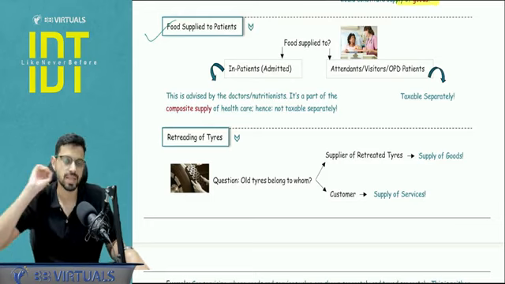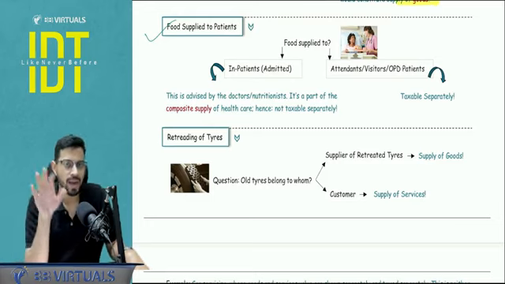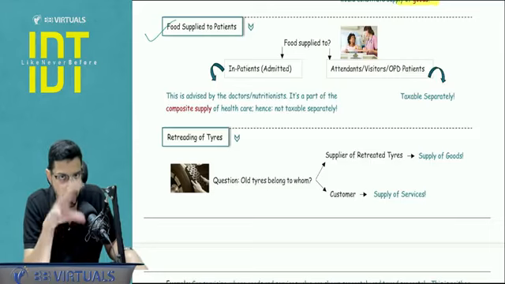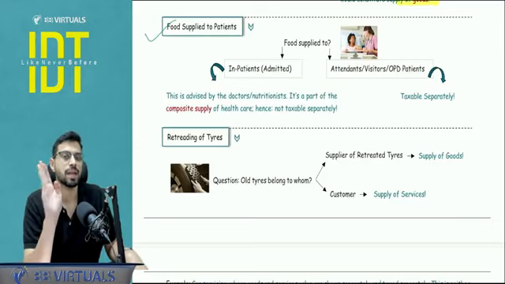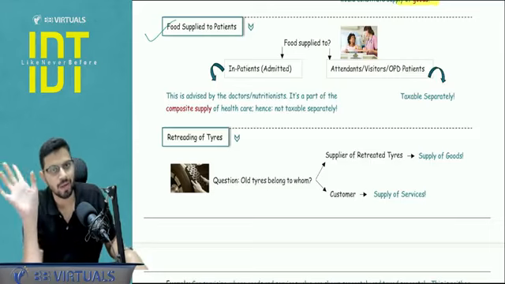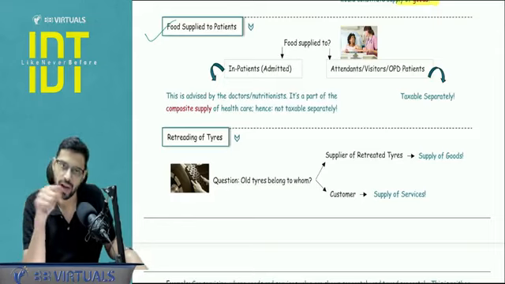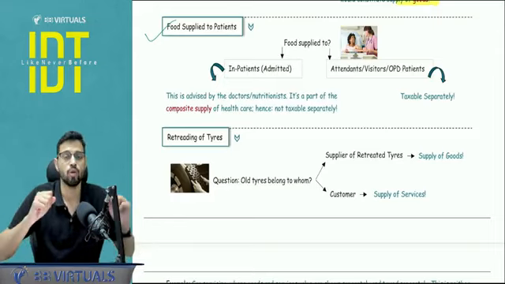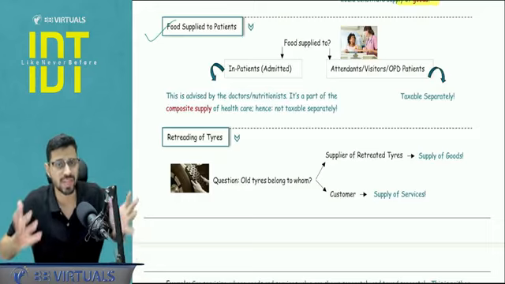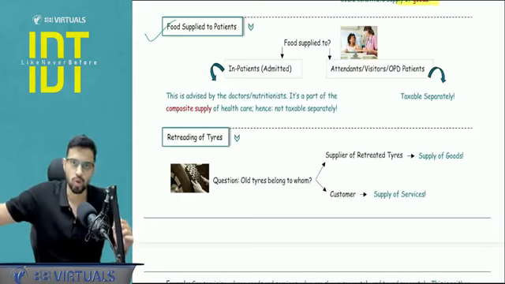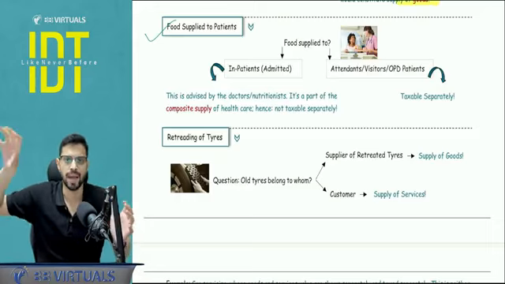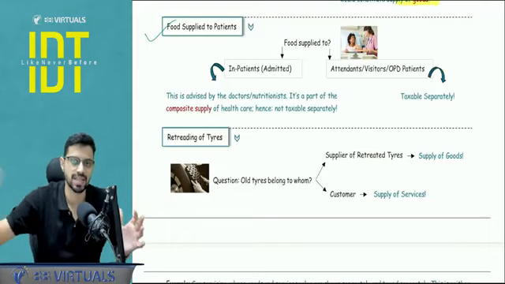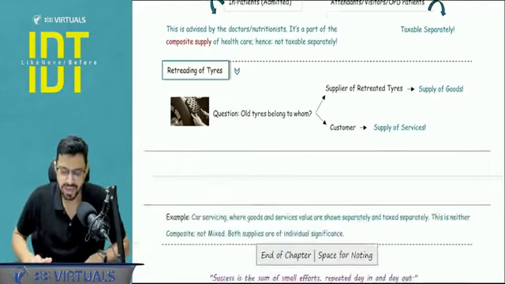Next, food supplied to patients. If the food is given to an admitted patient, it will be a part of composite supply. The entire bundle is the composite supply, where the principal element is healthcare. So one healthcare invoice will be issued that will contain this particular cost as well. But if the food is being bought by an attendant or a visitor or an OPD patient, so I go to a hospital and in the cafe or the canteen I buy a sandwich separately, that will be taxed separately as a restaurant service. 5% GST is applicable there. Is it clear?